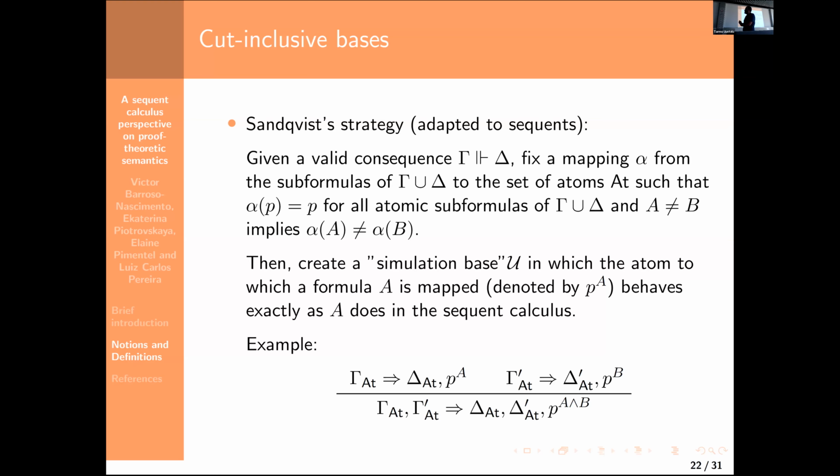We call this a simulation base. And we show through a lemma that A is valid in a base if and only if I can derive the atom p_A, to which A was mapped, in that base. So the atoms to which we map a formula behave exactly as the formula itself. That's why it's called a simulation base, because we are simulating complex formulas with atoms.